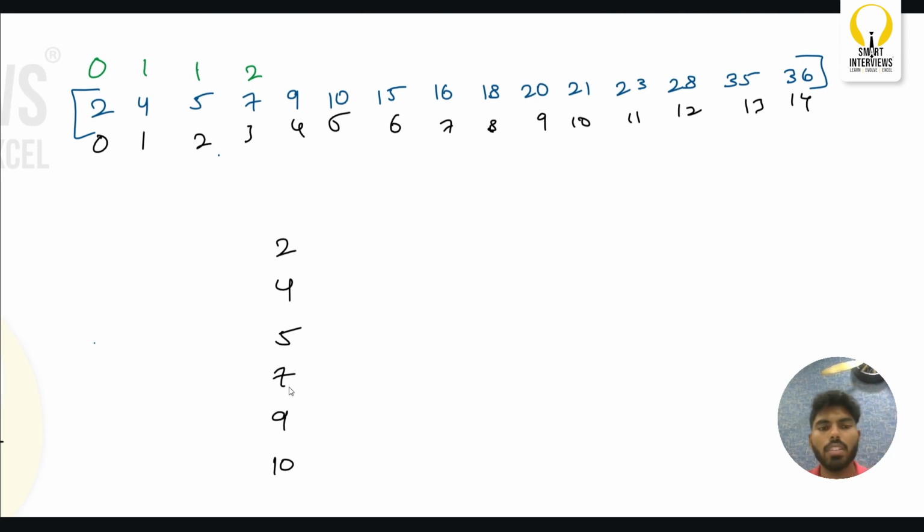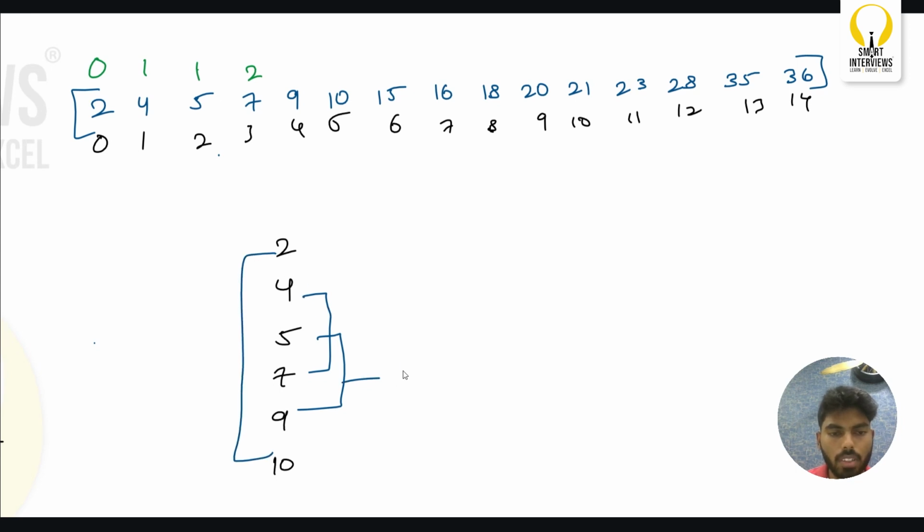So how many times is 9 gonna win? So here I can do something like this: 9 and 7, 5 and 4. Or I can do like this: 9 and 5, 7 and 4, and 2 and 10. 9 is gonna win the game, 7 is gonna win the game, 10 is gonna win the game. 9 and 7, 9 is gonna win the game.